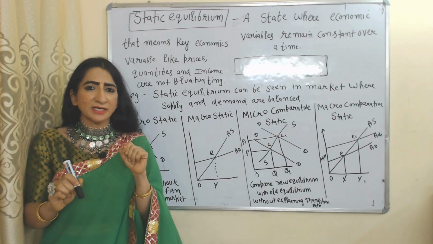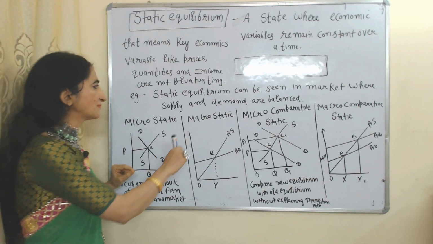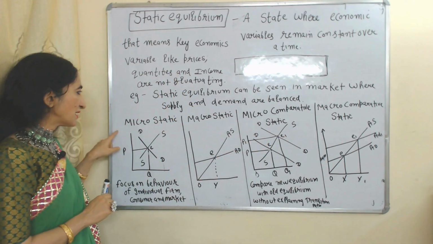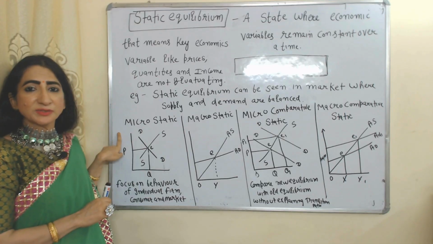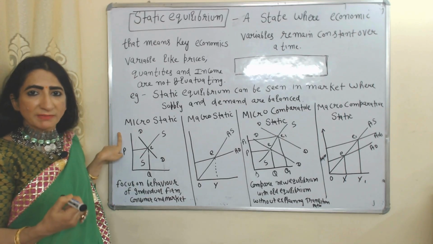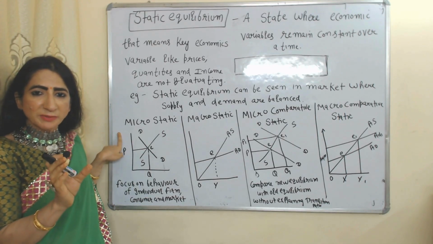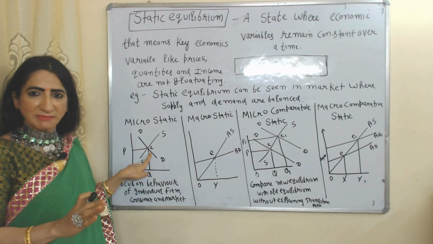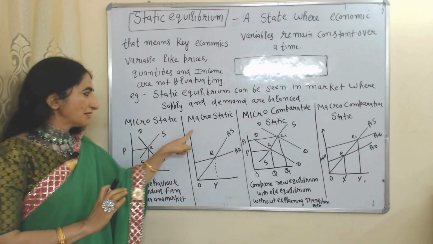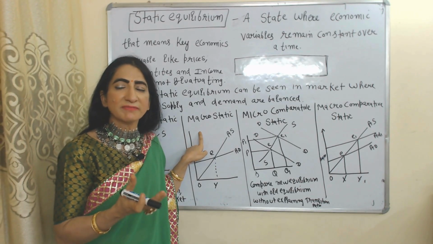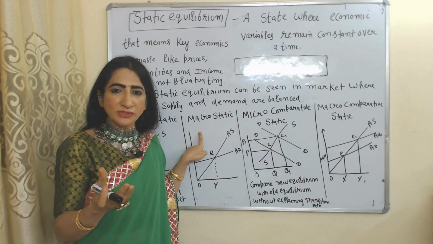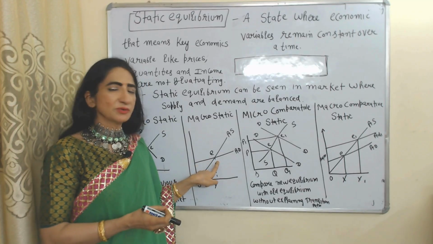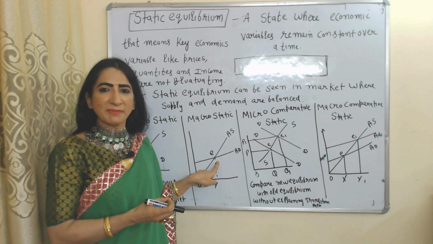Static equilibrium is divided into four parts: microstatic, macrostatic, microcomparative static and macrocomparative static. Microstatic shows balance between micro variables. For example, it shows balance between individual demand and individual supply. At each point you can see individual demand and supply are balanced. And macrostatic shows balance between macro variables. For example, it shows balance between aggregate demand and aggregate supply. At each point you can see aggregate demand and supply are balanced.